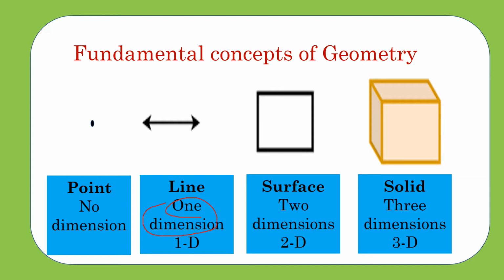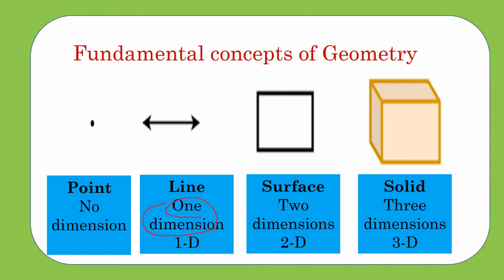The next one is surface. More than two lines will form a surface or shape. Can you guess the shape which is formed by three lines? Yes, it is triangle. Triangle has 3 lines, or we can say 3 sides. Can you guess the shape which is formed by 4 lines or 4 sides? Yes, we have so many shapes with 4 lines or 4 sides, right? For example, square, rectangle, rhombus, parallelogram, kite, diamond, like that, right?